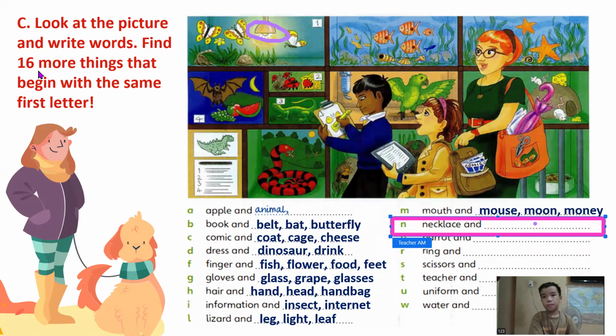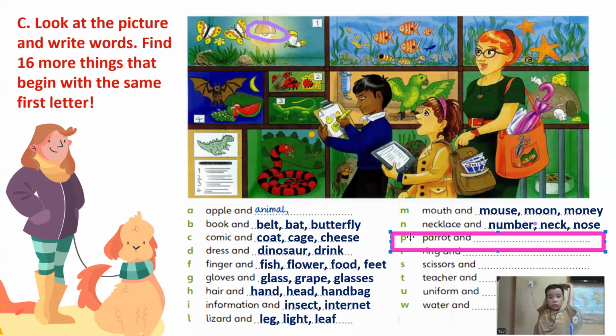Okay, what about letter N? Necklace and letter N. It's hard. Nose. Necklace, nose. What else? Okay, so number, neck and nose. Oh yeah, we have neck too. Numbers. Yeah, we can see numbers in here. So they all start with letter N.